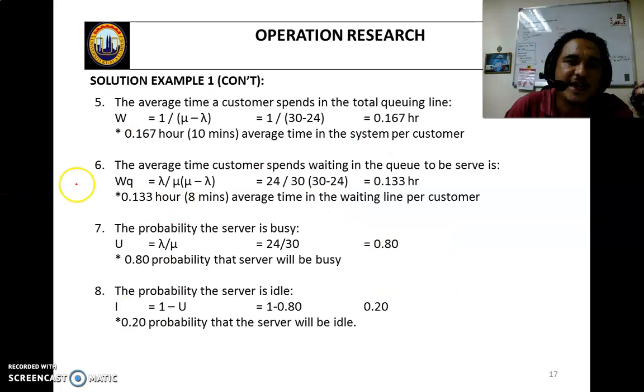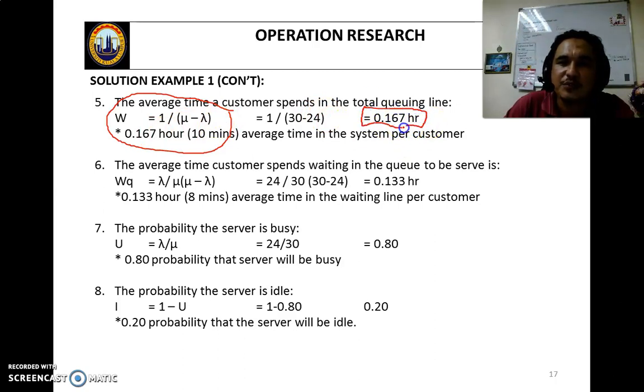Okay, the next one is the average time a customer spends in the total queue system. W equals 1 over (mu minus lambda). Your answer here, the unit is hour, 0.167 hour. If you convert to minutes, you multiply by 60, so 10 minutes average spent in the system per customer.